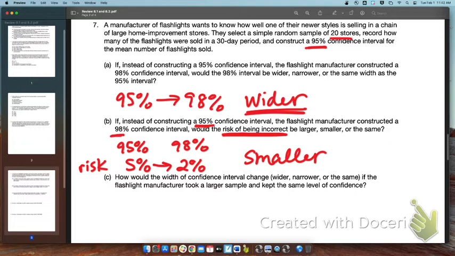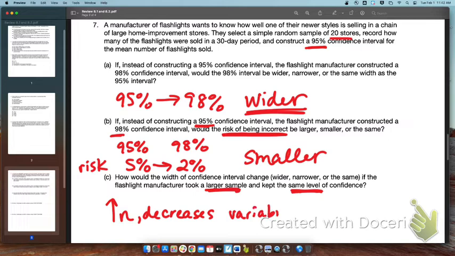How would the width of the confidence interval change if the flashlight manufacturer took a larger sample but kept the same level of confidence? So I'm increasing my sample size. When I increase my sample size, that decreases variability. And the variability is measured by the margin of error.